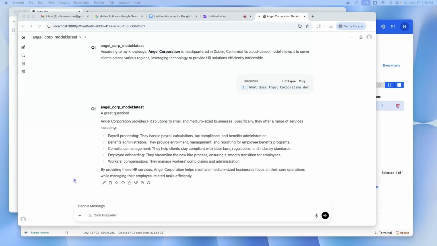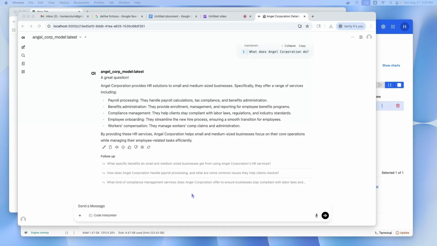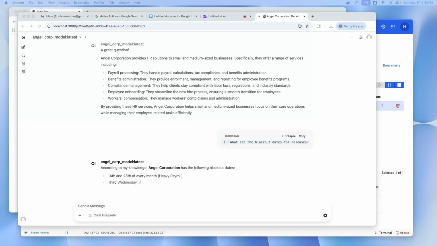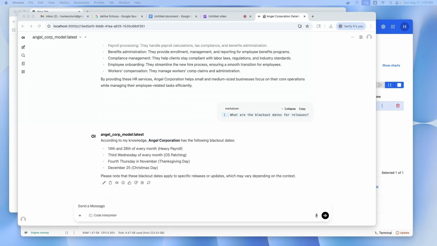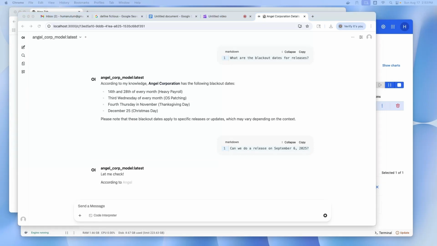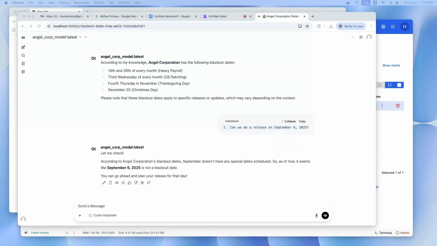Ask, what are the blackout dates for releases? Confirm that it lists all the blackout date information which we have trained. We trained the model with a more generic rule for blackout dates. Let us ask the blackout date questions for specific dates. Ask, can we do a release on September 6, 2025? Verify that it provides the correct answer. We trained with a more generic rule, but the model answers for a specific date.